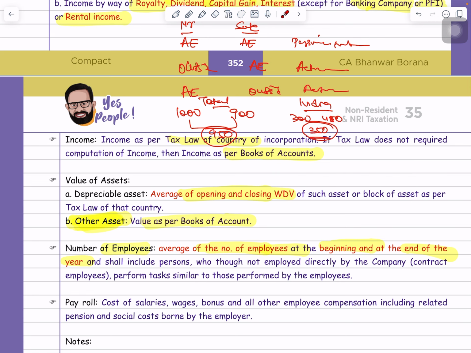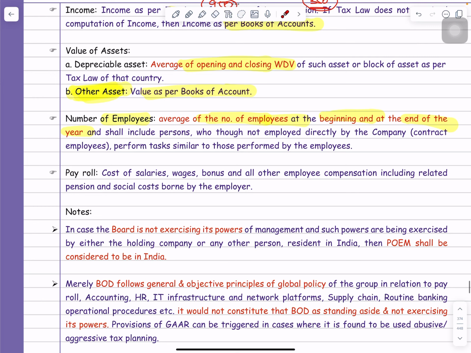The answer is yes. But always remember, whenever you check the employees, if any employee is not directly employed by the company but works on a contract basis, you know that in various companies there are employees who work on a contract basis, they are not on the company payroll, but they are performing tasks similar to those performed by the employees, then this employee will also be considered while calculating the number of employees. So always remember, if any employee is recruited by the company on a contractual basis, then that employee will also be covered if he is performing a task similar to that performed by the employees of the company.